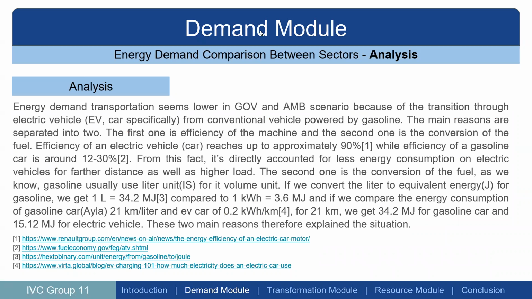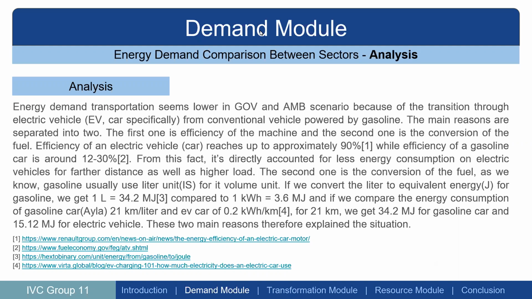Okay, so the analysis: the energy demand seems lower in GOV and AMB scenarios because of the transition to electric vehicles, EV cars specifically, from conventional vehicles powered by gasoline. The main reasons are separated into two. The first one is efficiency of the machine, and the second one is the conversion of the fuel. Efficiency of an electric vehicle reaches approximately 90%, while efficiency of a gasoline car is around 12 to 30%. From this fact, it directly accounts for less energy consumption on electric vehicles for farther distance as well as higher load.